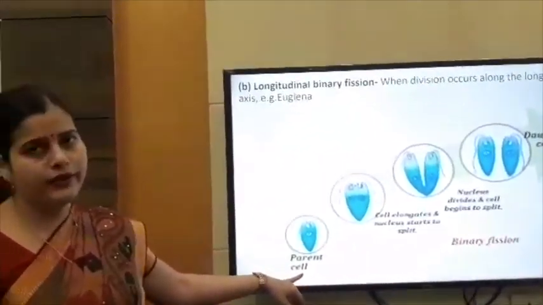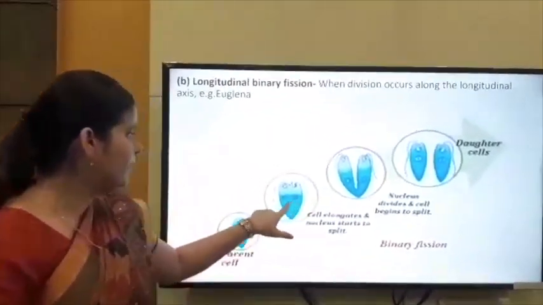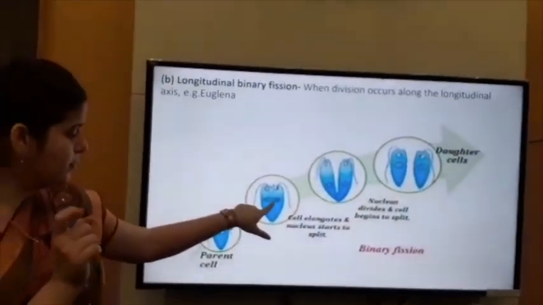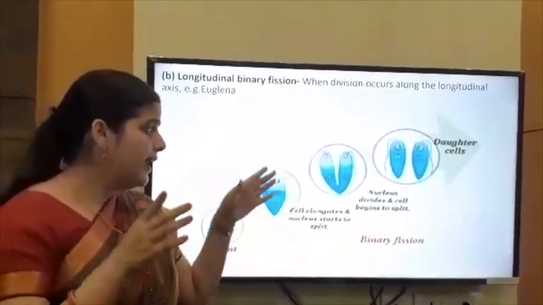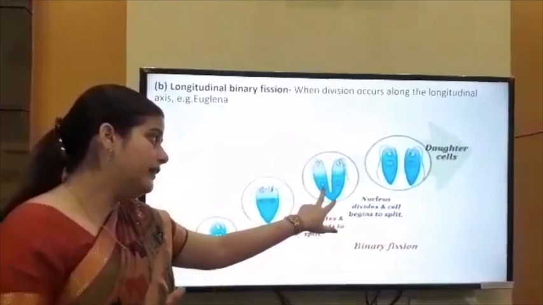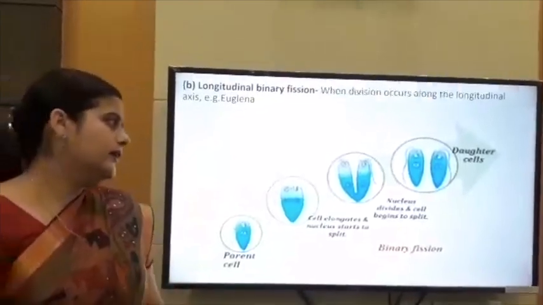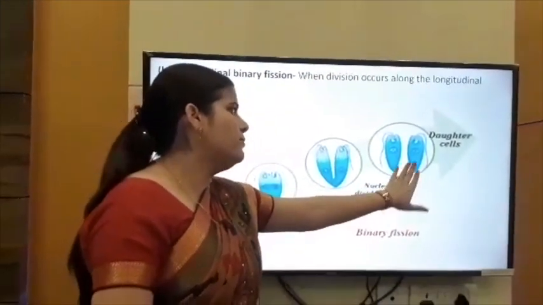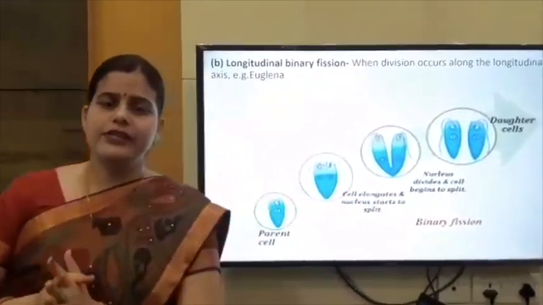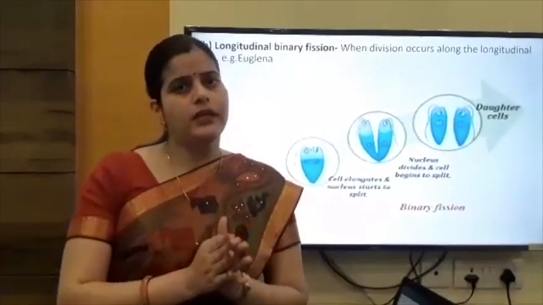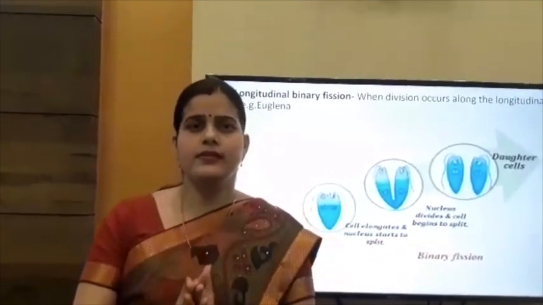This is the parent cell of euglena. The euglena cell elongates and the nucleus starts dividing. See this? Nucleus starts dividing means the nucleus also elongates. After that, the nucleus divides, and when the nucleus has completely divided, then cytoplasm division starts. And then it forms daughter cells, two daughter cells. It means first nuclear division takes place, after that cytoplasm division takes place. Means first karyokinesis takes place, after karyokinesis cytokinesis occurs.